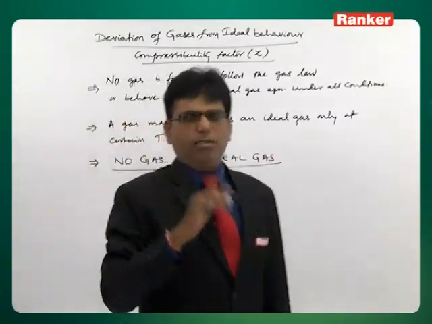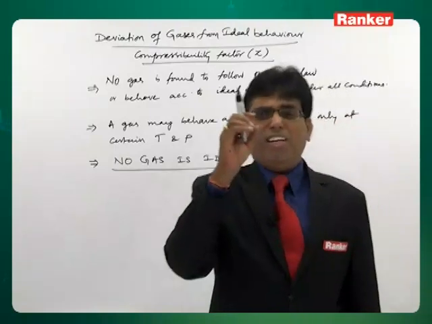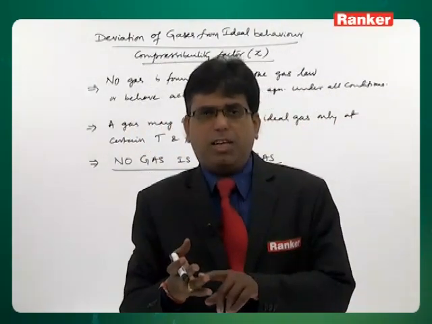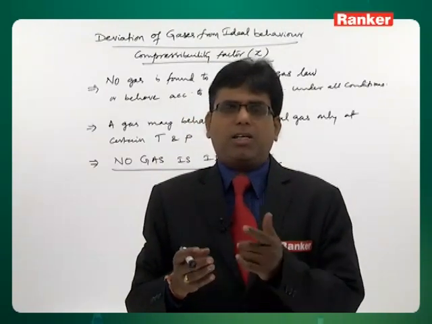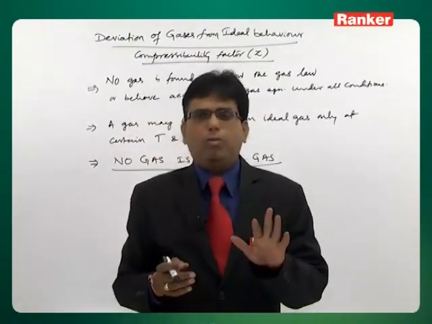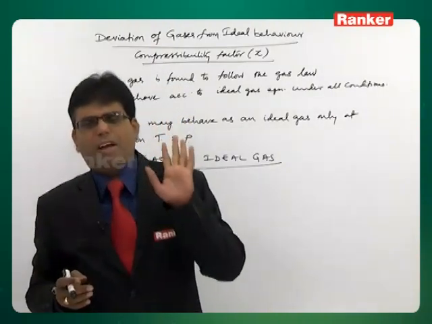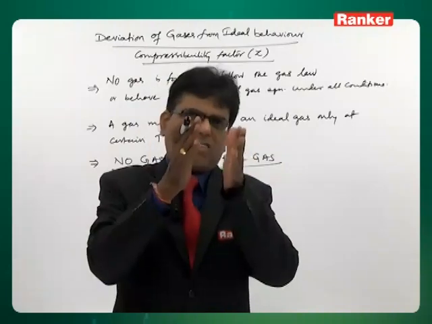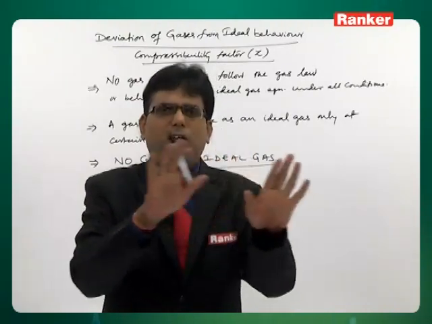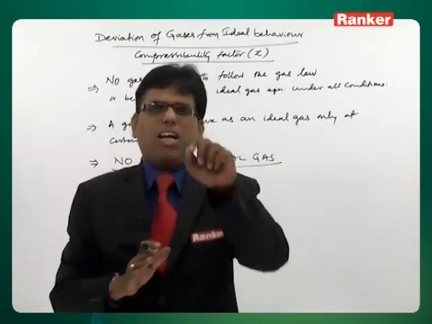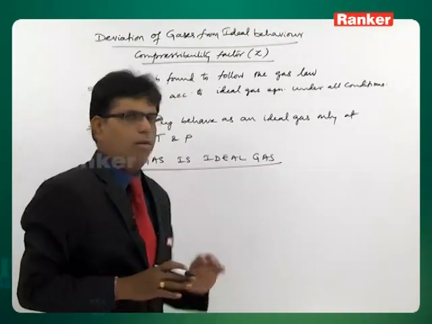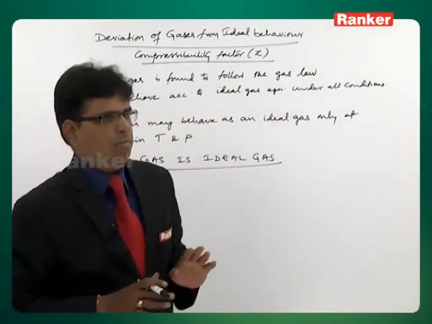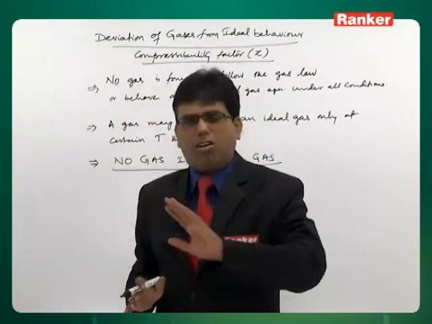For none of the gases we know, either it is hydrogen, helium, neon, argon, krypton, carbon dioxide, sulfur dioxide, HCl, ammonia, any gas you take, every gas may behave as an ideal gas only at certain temperature and pressure, but not at all temperatures and pressures. That means, no gas is an ideal gas under all conditions. No gas will follow all these gas laws under all conditions.